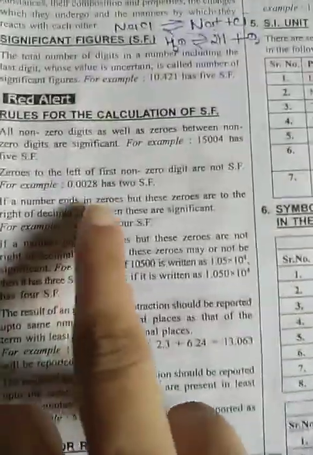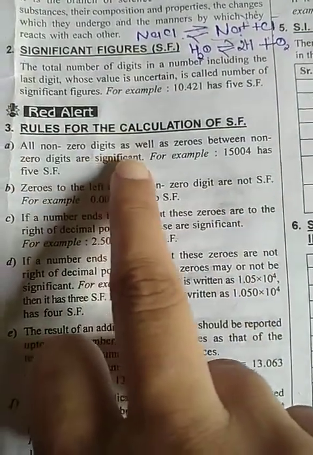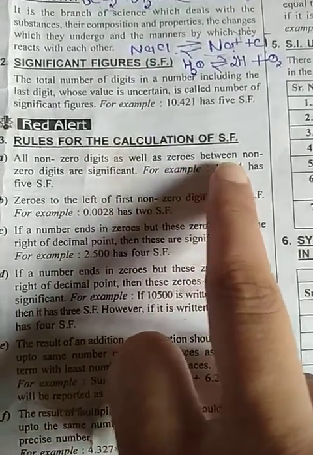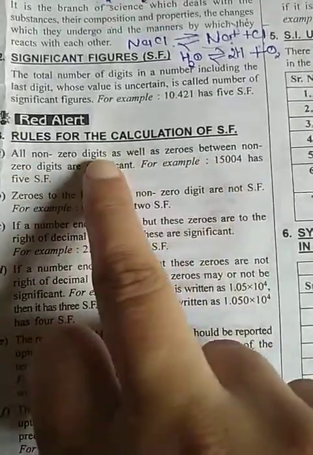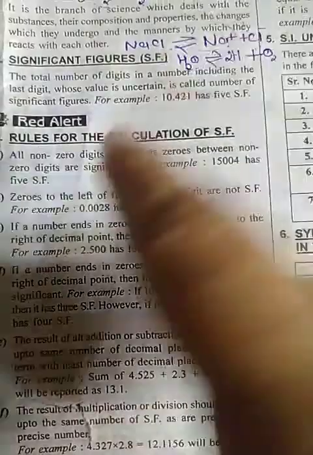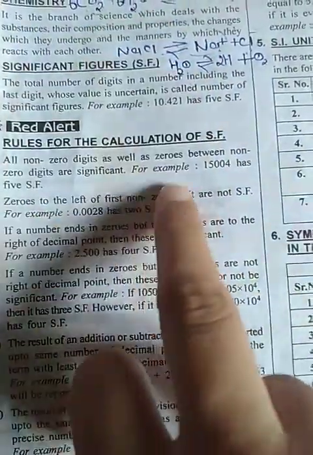Next, rules of calculation of significant figures. All non-zero digits as well as zeros between non-zero digits are significant. All non-zero digits, that is 1, 2, 3, 4, 5, 6, these are non-zero digits, जिसमें कि zero नहीं है.